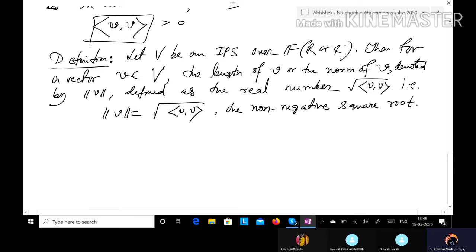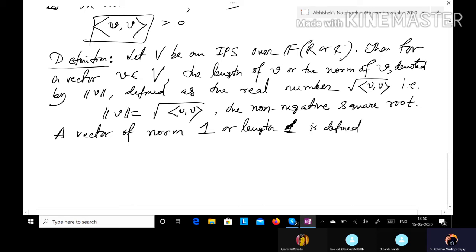That is, a vector of norm 1, or length 1, is defined to be a unit vector. That is, the norm must be 1 for a unit vector.